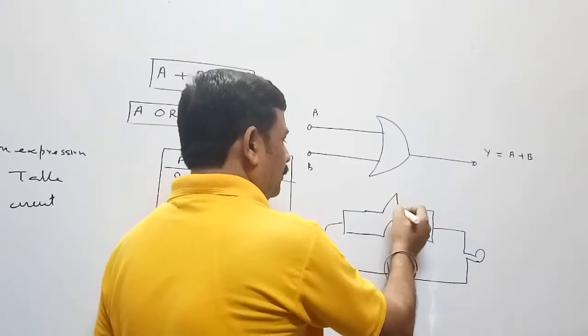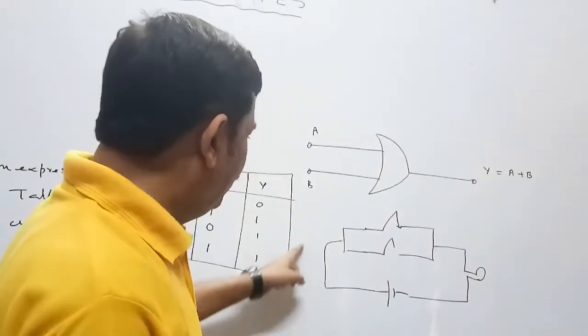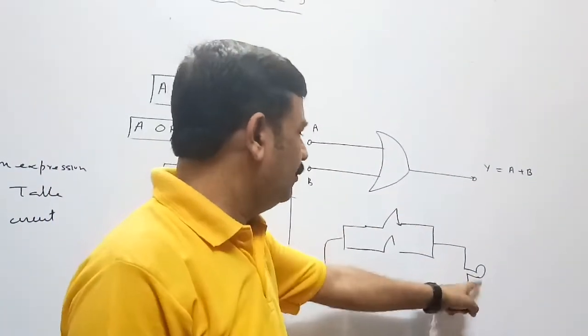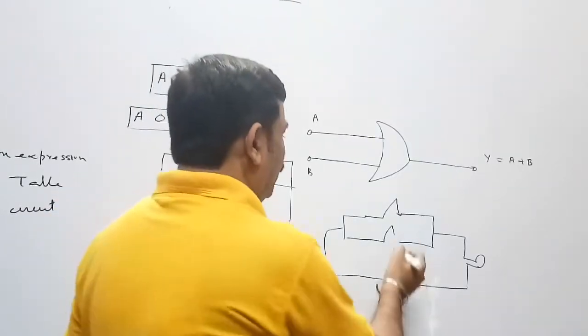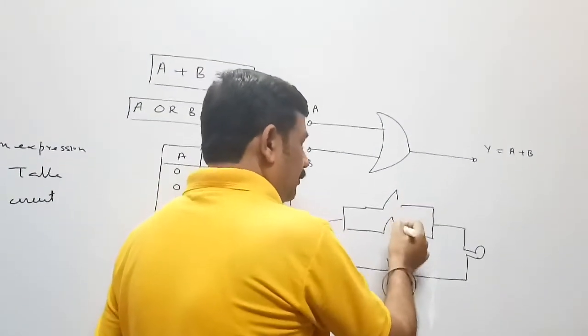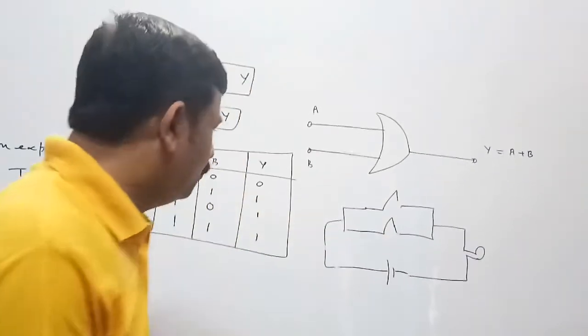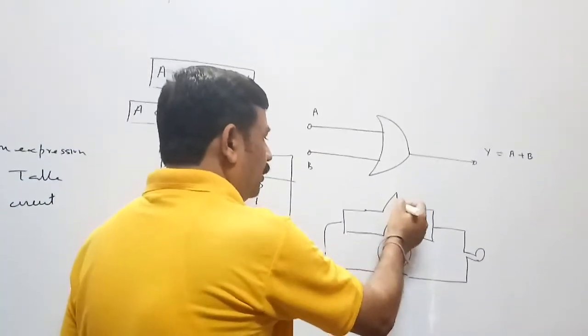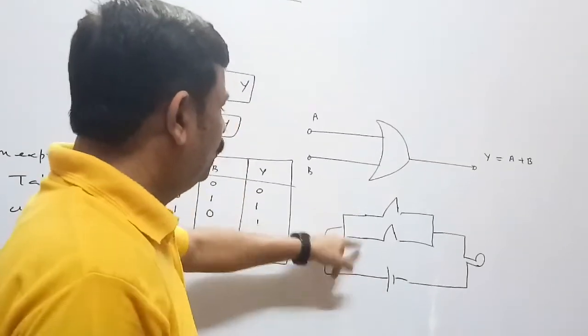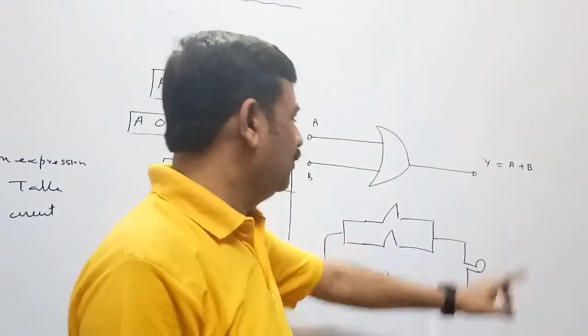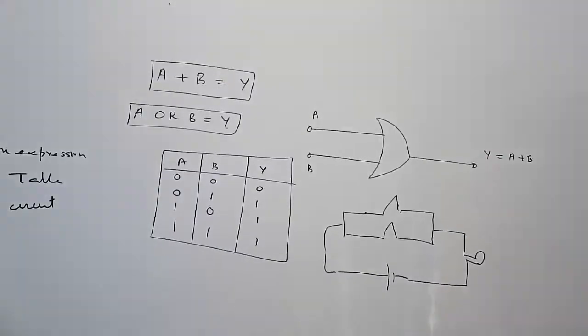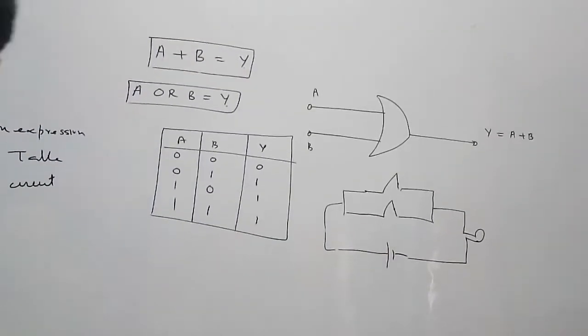Let key 1 be on. So from the cell, current will move through this path and reach here, the bulb will be on. Let key 1 be off, key 2 on. Through this path, current will reach, the bulb will be on. Let both be on, current will reach here, break into two parts, reach here, the bulb will glow. This is the analog realization of OR gate.